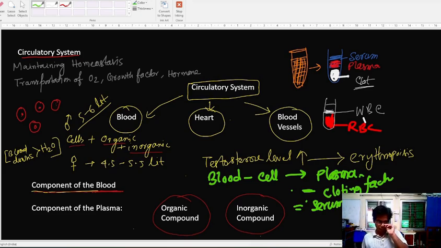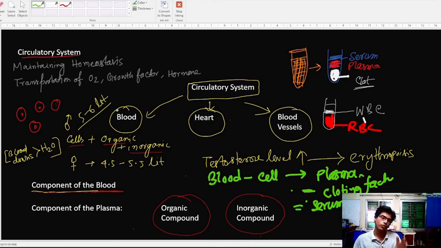So that is our basic class of the circulatory system that we have discussed till now: its function of maintaining homeostasis, transportation of O2, growth factor and hormone, and then blood, heart, and blood vessels, but with primary focus on blood. The heart is a pump of the blood, and blood vessels are where the blood is transported to different parts of our body.